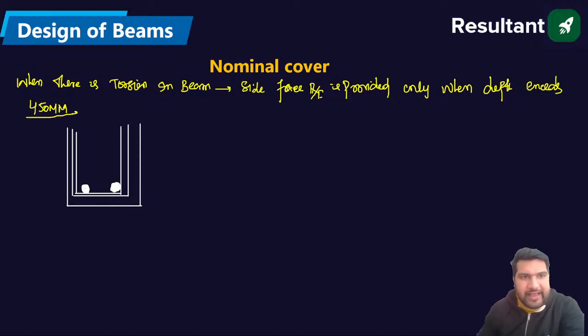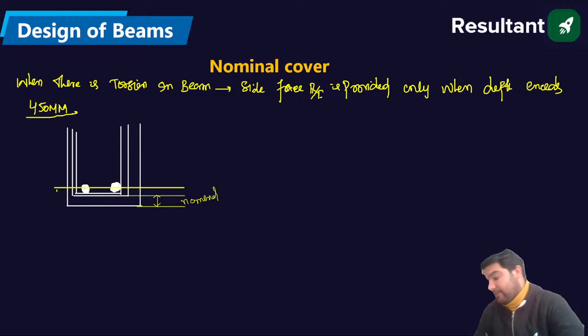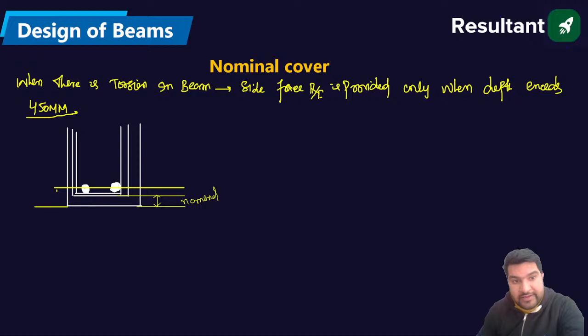The nominal cover will be calculated from the outside of this shear stirrup to the nearest compression fiber. That is this. This will be the nominal cover. Now what is effective cover? The effective cover will be taken from the center of the reinforcement. This is the effective cover.